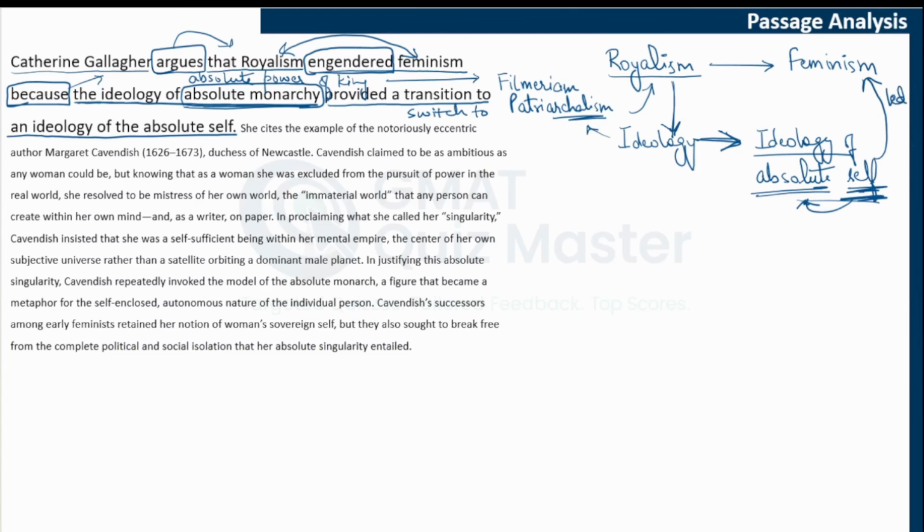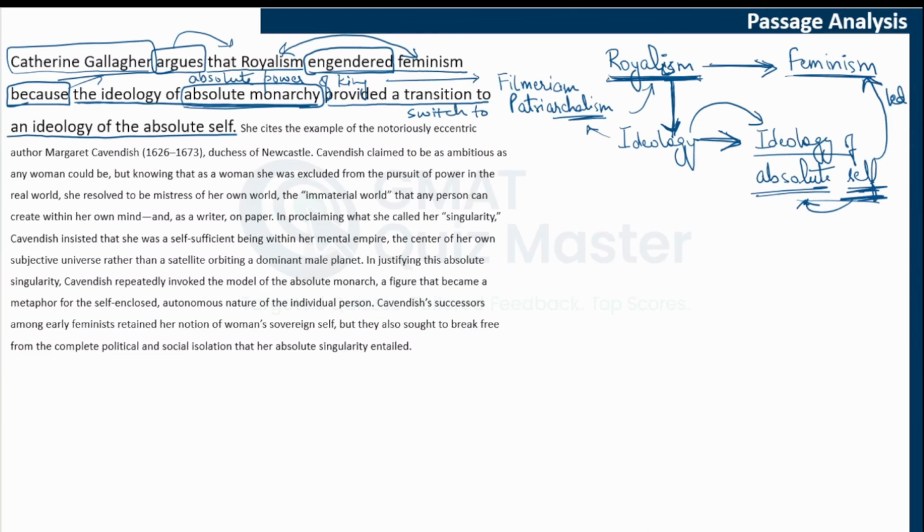So that is how Catherine Gallagher is explaining why the feminist women from the 17th century, the English women, joined the royalist side even though they supported feminism. This person is saying that their joining royalism, and royalism being linked with this kind of ideology, actually produced feminism, because this ideology helped the women switch to the ideology of the absolute self, and that somehow led to feminism.